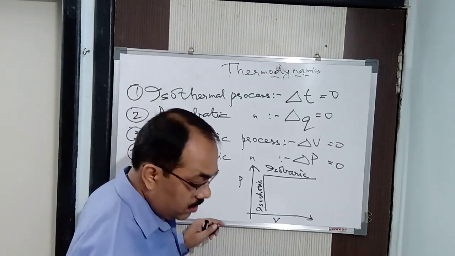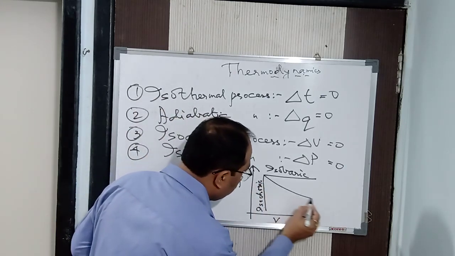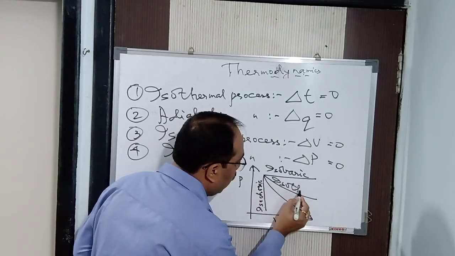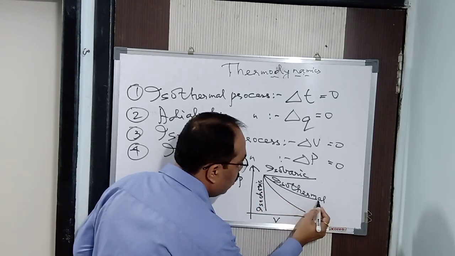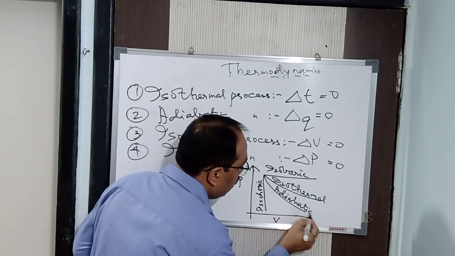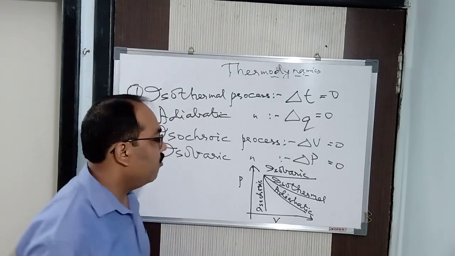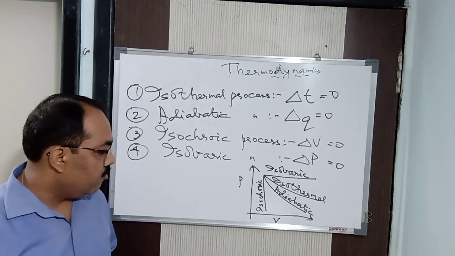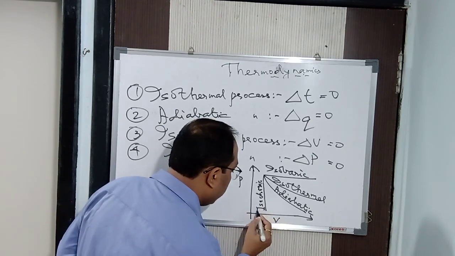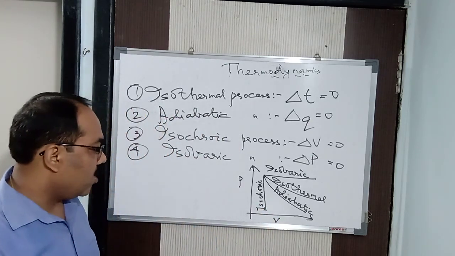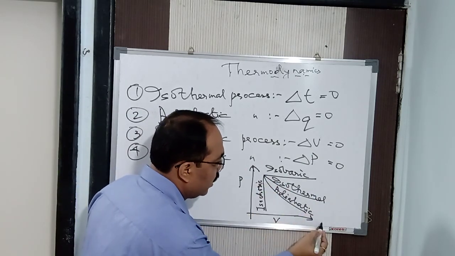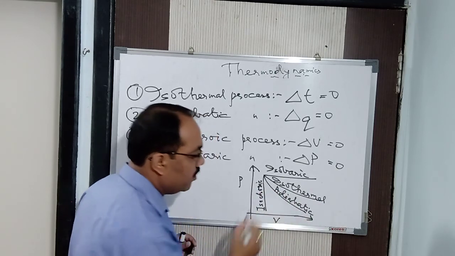Next, we can have isothermal and adiabatic. This is isothermal and this one is adiabatic. This is the pressure volume graph I should say. This is your isochoric, volume constant; this is isobaric, pressure constant; this is isothermal and adiabatic. Isothermal means temperature constant, adiabatic means heat constant.